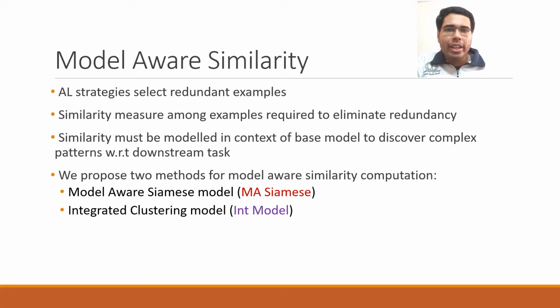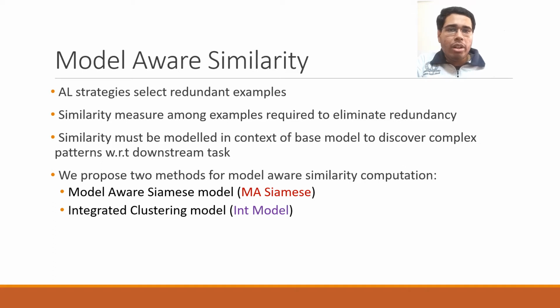The main drawback of AL strategies is that they do not have any mechanism to eliminate redundancies among the selected samples. It's quite intuitive that some measure of similarity among samples is required to discover redundancy. Many similar examples share the same property that confuses the model, for example, sentence structure, and hence satisfy an AL strategy's selection criterion. AL strategies redundantly select all these examples, leading to a higher annotation cost when in practice it is enough to label only a few of these examples, ideally even just one.